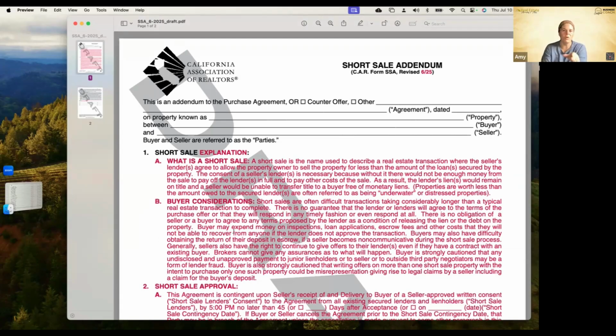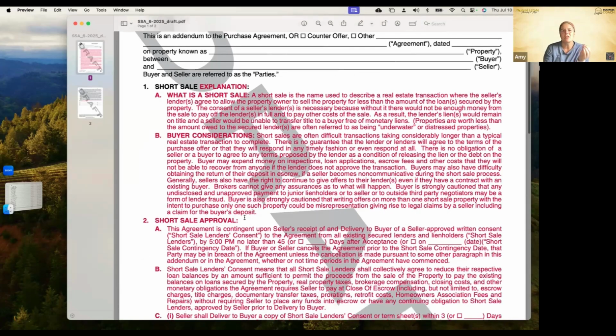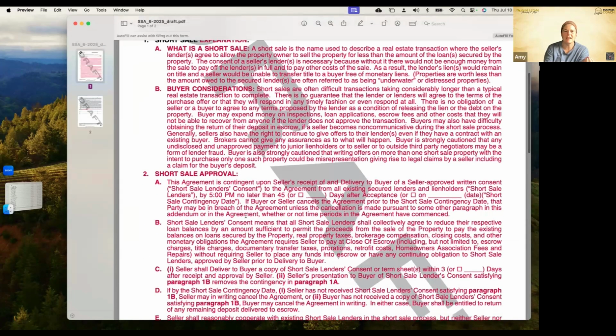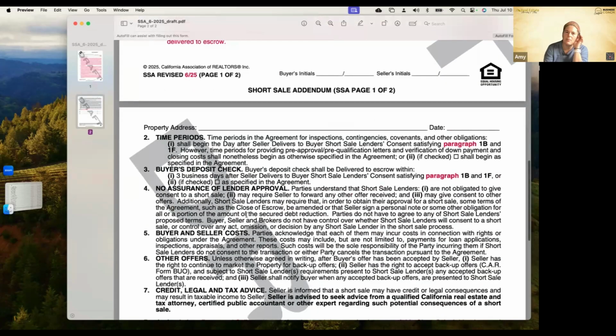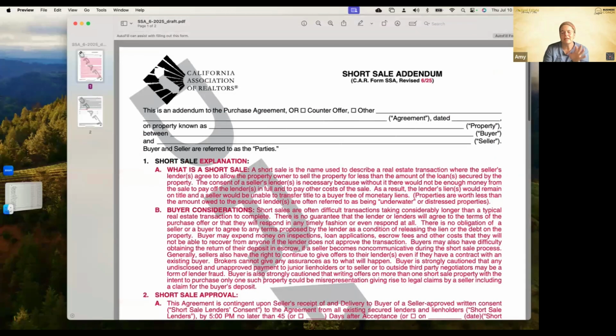what the considerations are when making an offer on a property, what short sale approval is. Okay, outlines all of that. Time periods, buyer's deposit check, no assurance of lender approval, buyer, sellers, and seller cost, other offers. So read through this form as well. If we start seeing more short sales come on the market, we will cover all these forms in more detail.